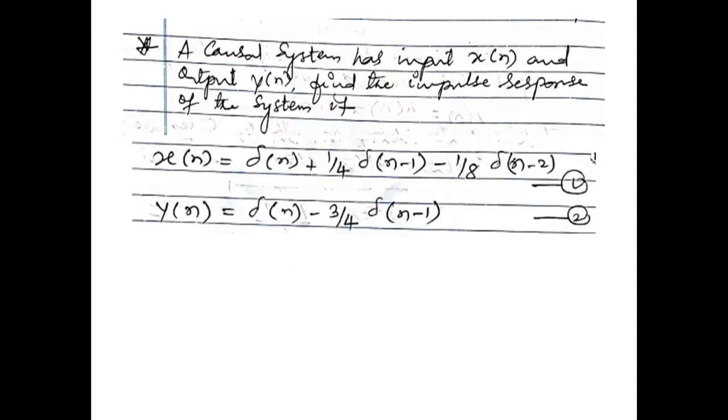The second point is y of n equals delta of n minus 3 by 4 delta of n minus 1.